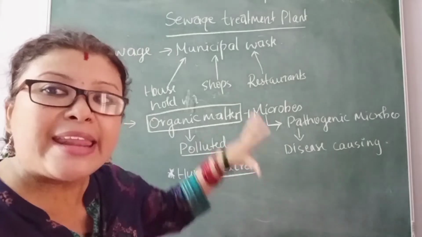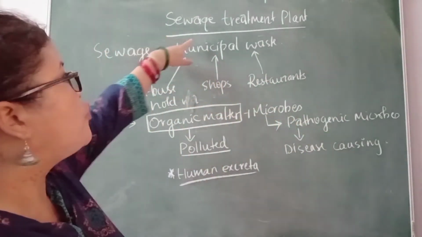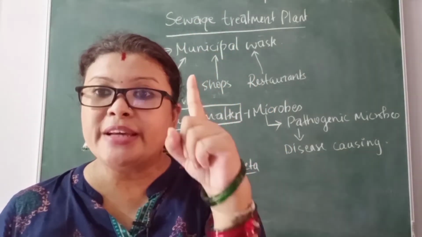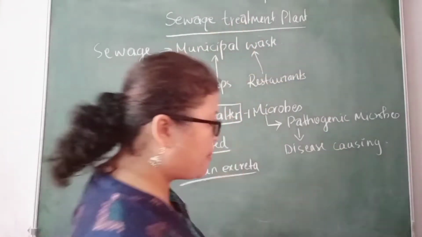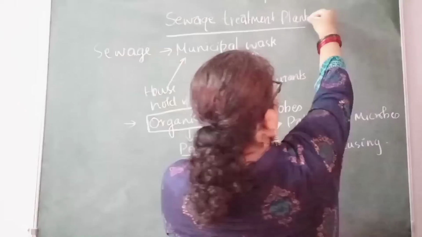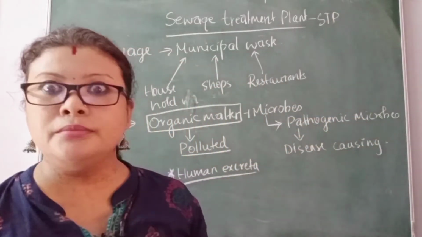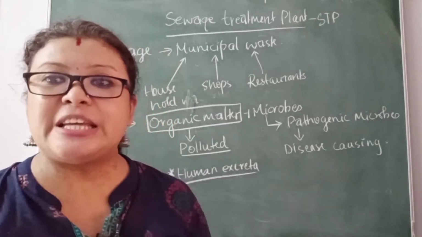And where is this waste treated? These wastes are treated in specialized plants, specialized areas called the sewage treatment plant or the STP.